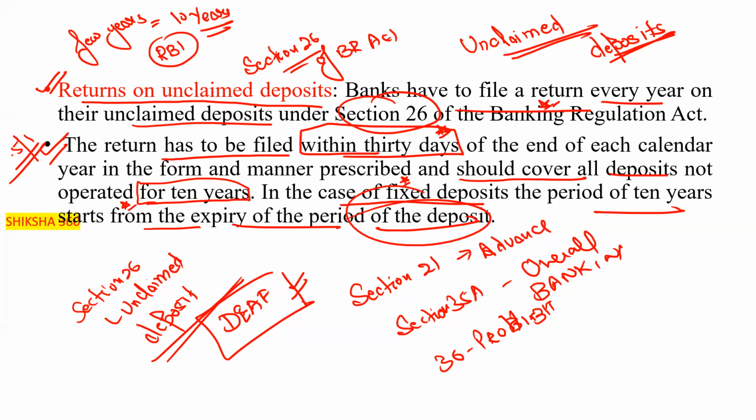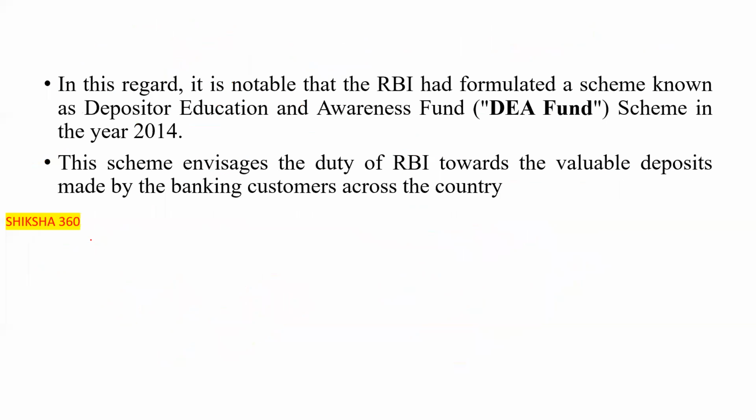So that comes under the return on the unclaimed deposit. You have to remember it. First is the section and the Act, the Banking Regulation Act, and that it is for those accounts which have not been operated for the last 10 years. Now move to the next one. Where does this fund go? To the RBI. RBI has a specific fund, that is DEAF.